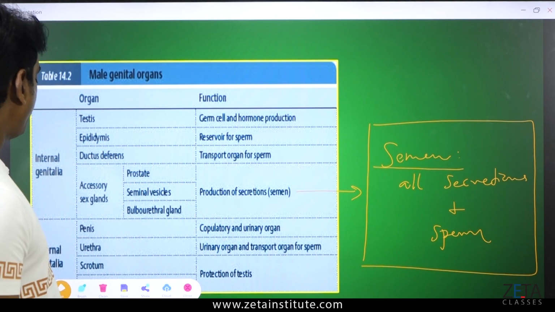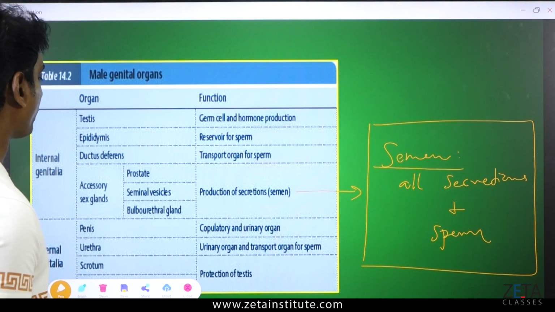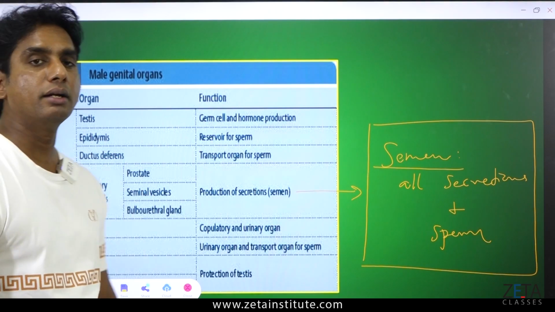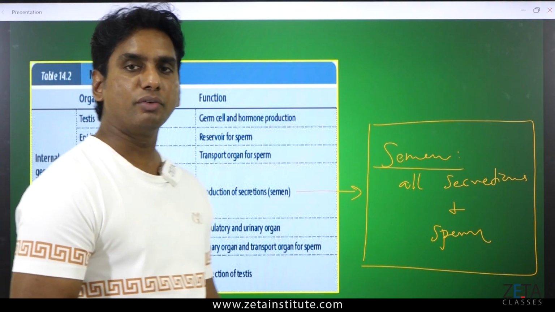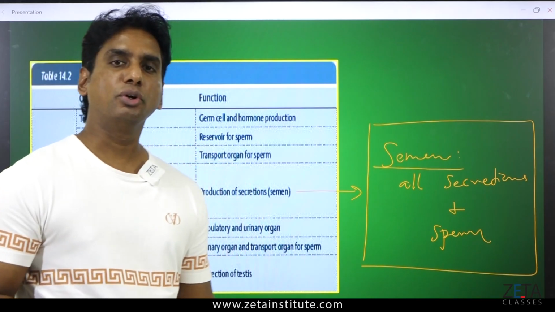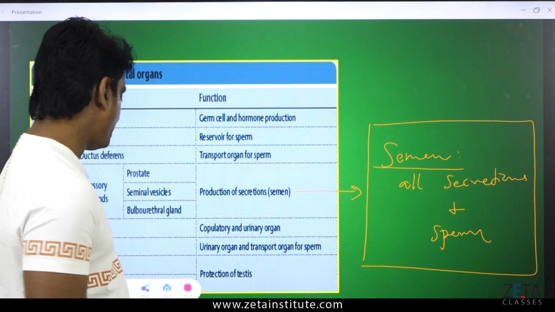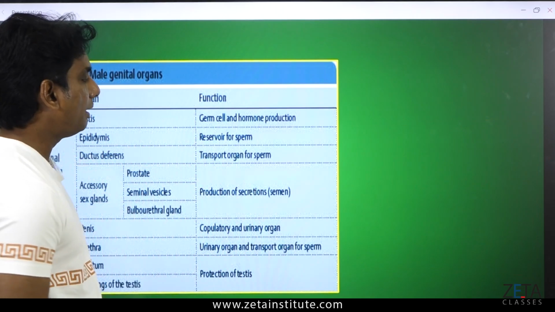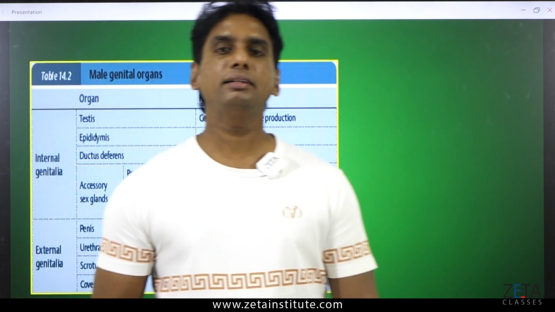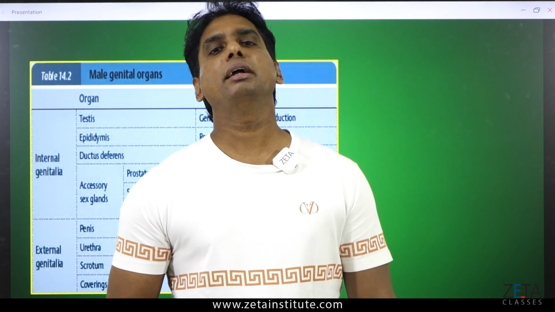External genitalia, already I discussed the penis, urethra and scrotum. So nothing much or confusing to remember over there. So this is the explanation of how you have to mention the external and internal genitalia of a male reproductive system.